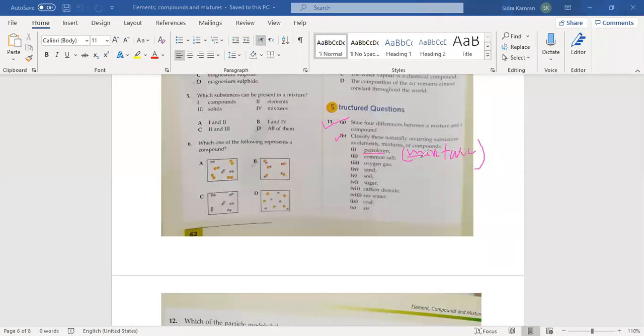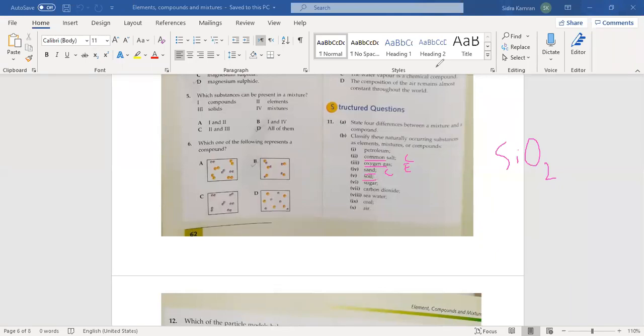Write the complete word mixture. Okay, common salt is? Compound. Yes, it's a compound, so write compound in front of it. Oxygen gas is? Element, because it is a molecule of an element. Sand is? Mixture? Compound? No, sand is a compound. SiO2 is the formula of sand. Sand is a compound.